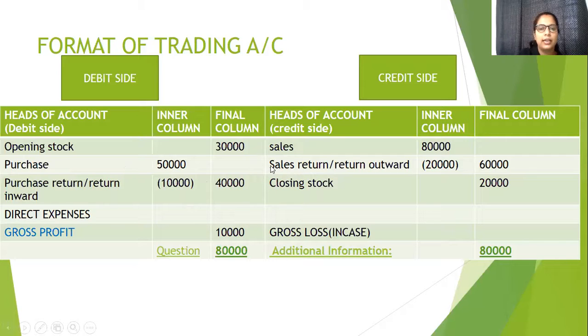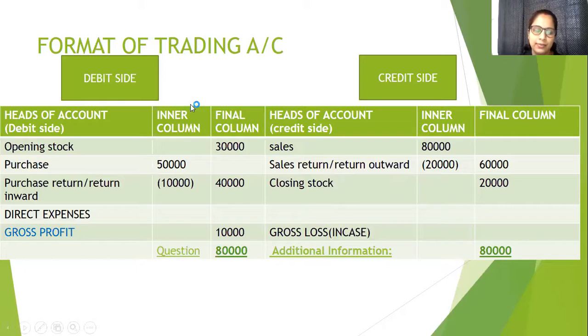Okay. So sales, say there was sales of 80,000 for the entire year. Again, there was certain sales return. It will always be a debit balance. So it will come here. And if we are adjusting with the sales, definitely we will subtract it. So it will be 80,000 minus 20,000, 60,000, and there will be closing stock also, goods which are not yet sold, which is remaining as a stock. So closing stock at the year end, we will write it here.